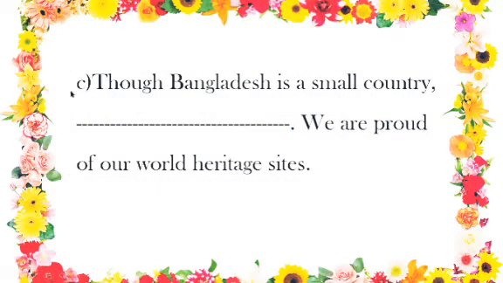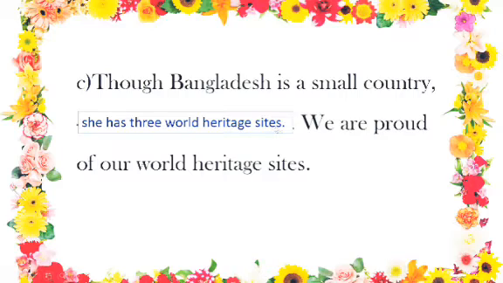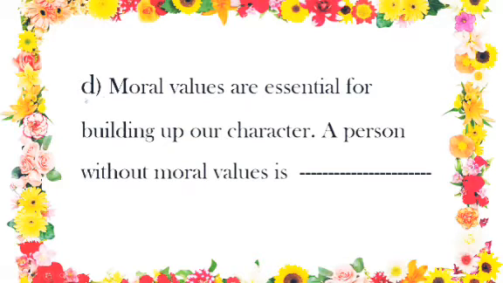Next one. Though Bangladesh is a small country, dash, we are proud of our World Heritage sites. Carefully notice the second sentence, which is giving us some clue, and that is, we are proud of what? Proud of our World Heritage sites. So, my dear students, you cannot talk about anything else other than World Heritage sites here, and that's why the answer should be she has three World Heritage sites, or you can say that she has more than one heritage sites.